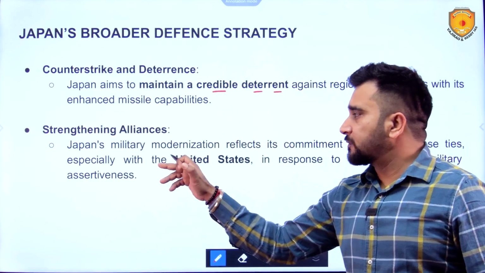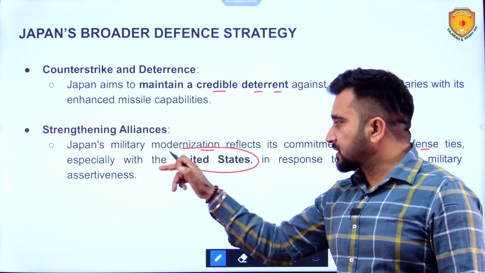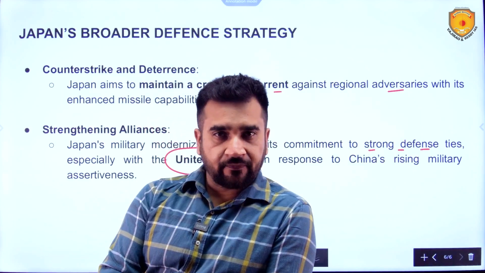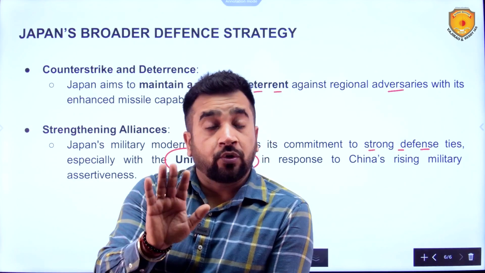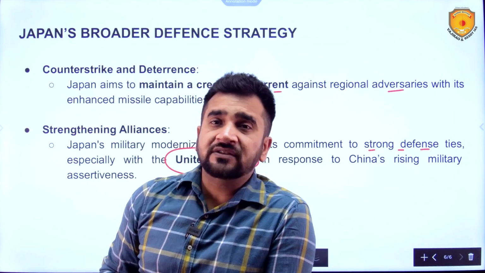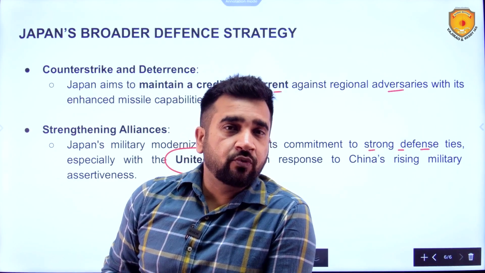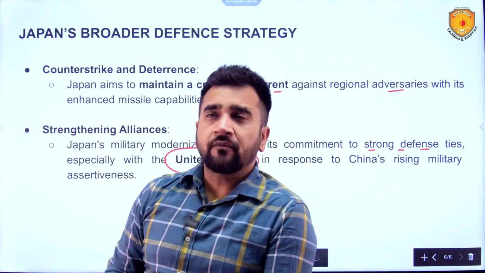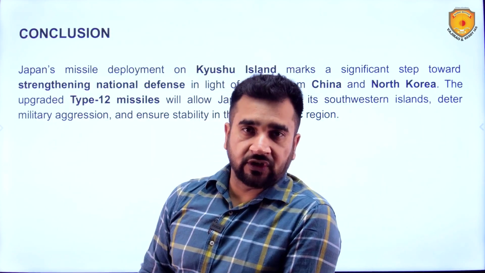Strengthening alliances. Japan's military modernization reflects its commitment to strong defense ties, especially with the US. Now, the US is tightening its grip on China, and it will be needing allies. And allies like Japan and South Korea will now come into the picture. Although they have turned towards Atmanirbharta, they want to reduce their dependence upon the USA, the USA will now be seeking their assistance if they want to contain China. So, this is an interesting equation which can unfold in this region.